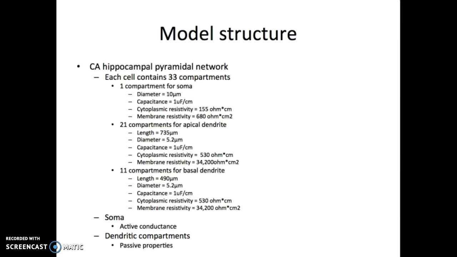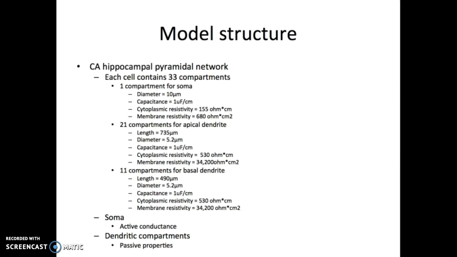For the apical dendrite, the diameter is set at 5.2 micron with a length of 735 micron. Its capacitance is set at 1 microfarad per centimeter and it has a cytoplasmic resistivity at 530 ohms centimeter and a membrane resistivity at 34,200 ohms centimeter squared.